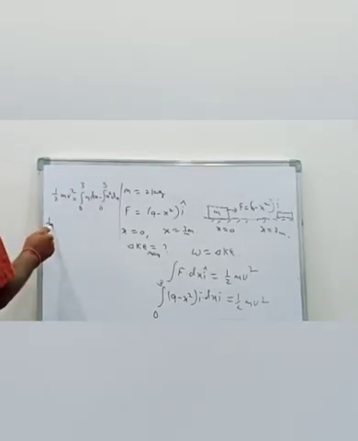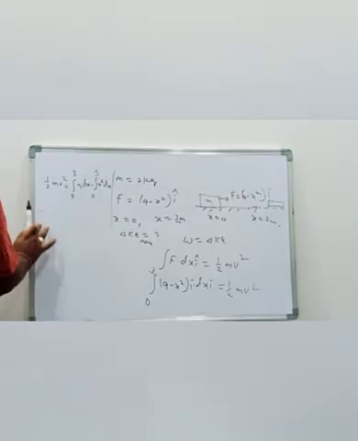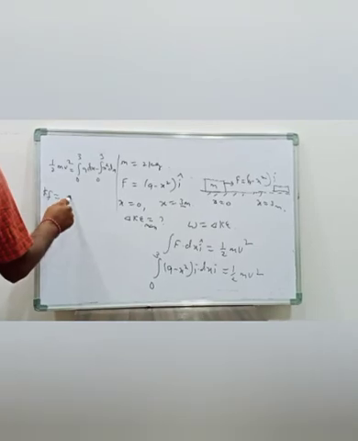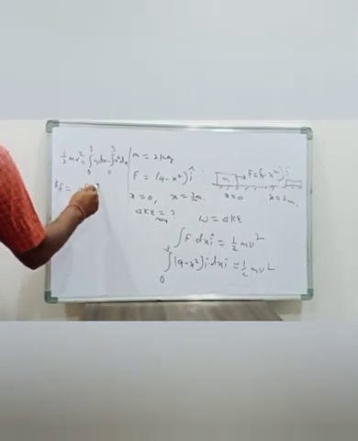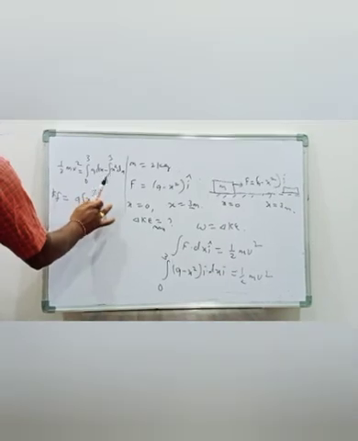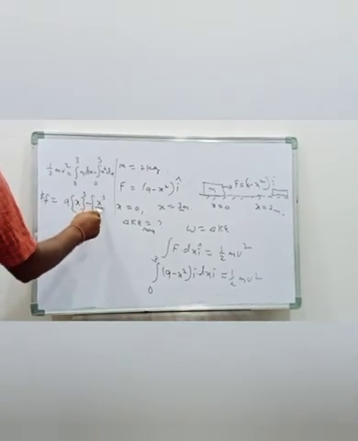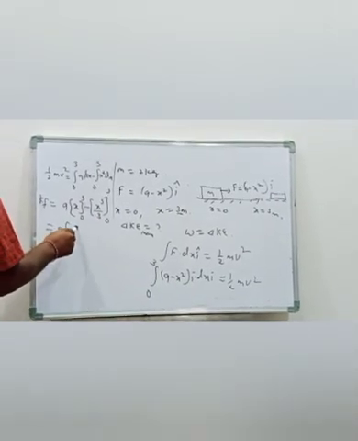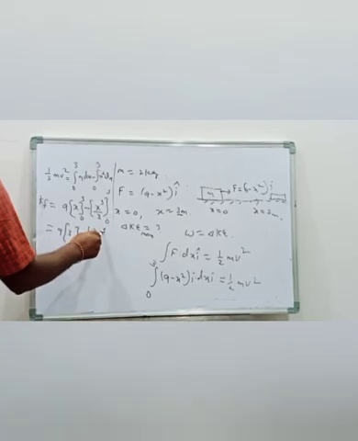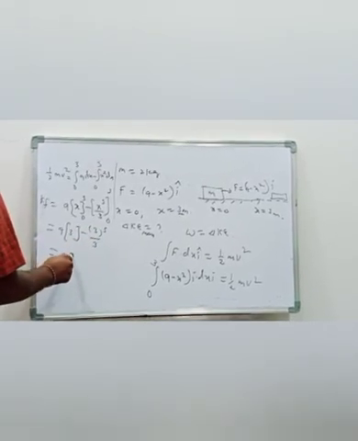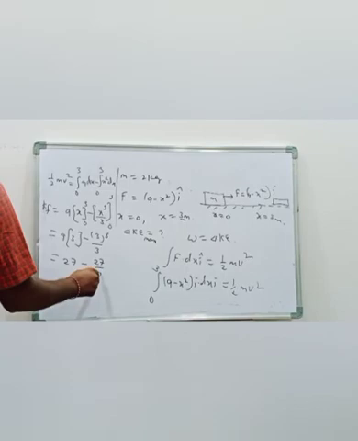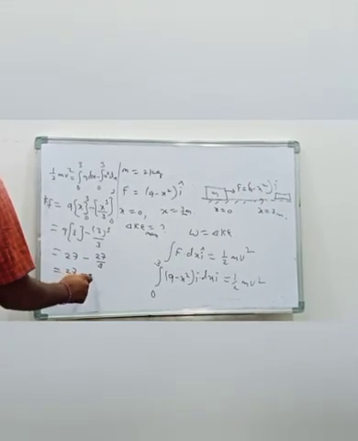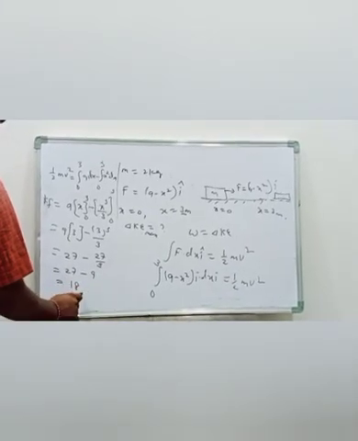Now substitute the value. The maximum kinetic energy K f is equal to 9x from 0 to 3 minus x cube by 3 from 0 to 3. Substitute upper limit minus lower limit. So 27 minus 27 by 3, that is 27 minus 9 is equal to 18 joules.